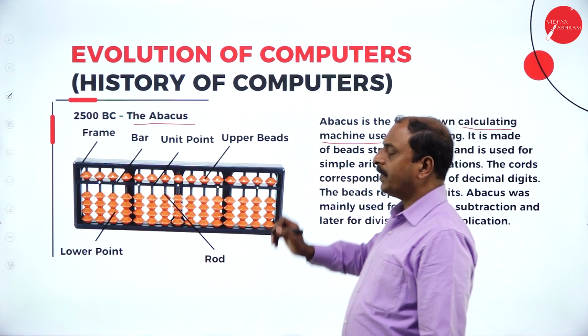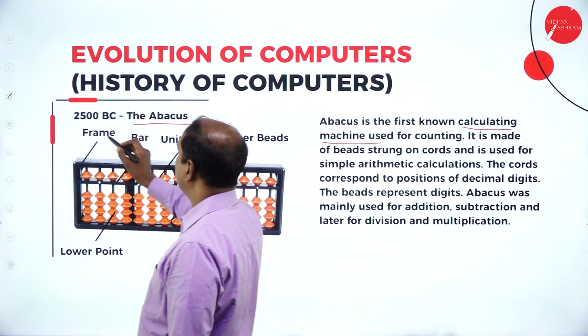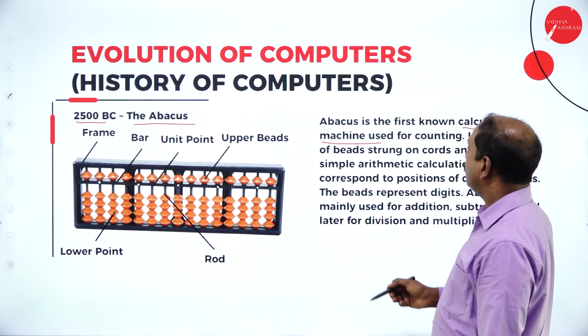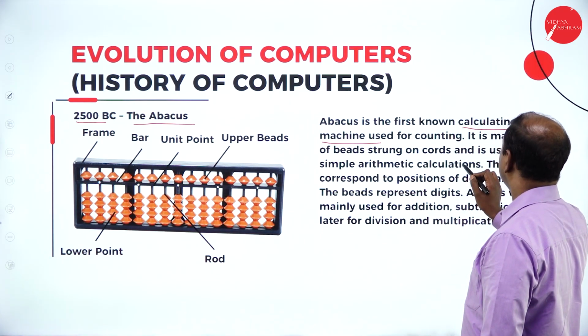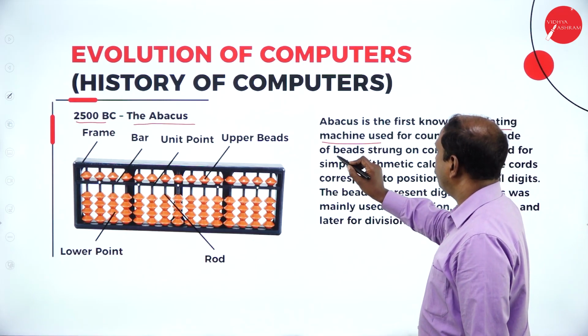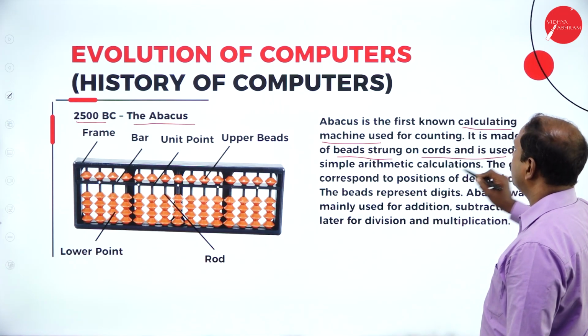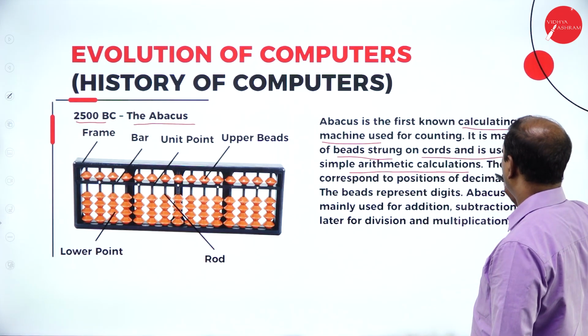Actually, during those days, around the year 2500 BC, the abacus was not in this shape. Usually the abacus is made up of beads on rods, and is used for simple arithmetic calculation.